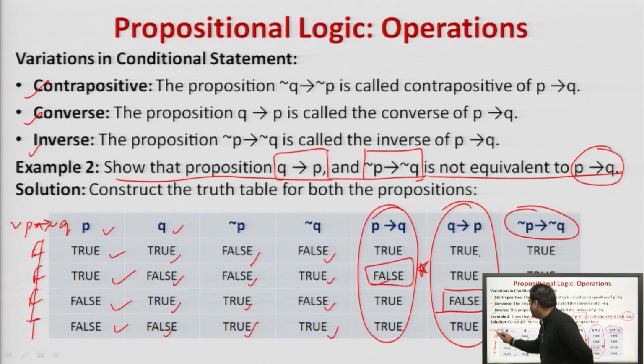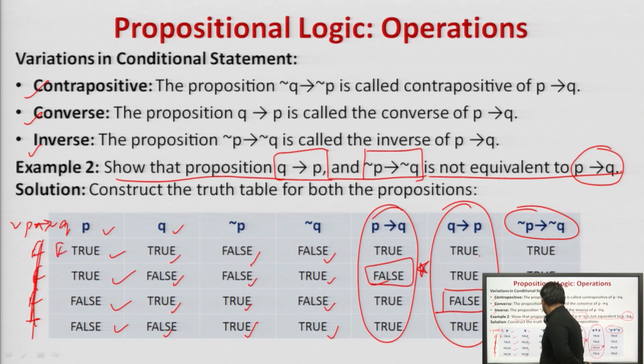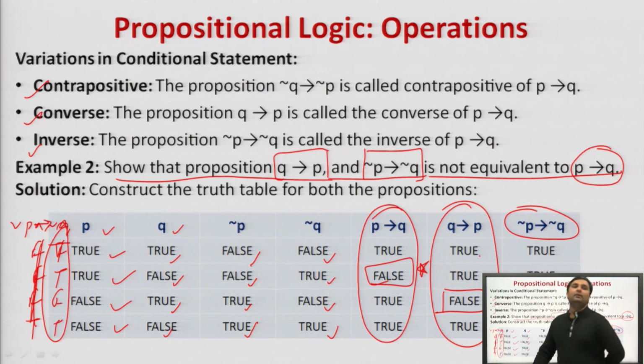How will we do the implication? Negation of P implies negation of Q will be: false implies false is true, false implies true is true, true implies false will be false, and the rest is true. So it returns true, true, false, true. Agreed.